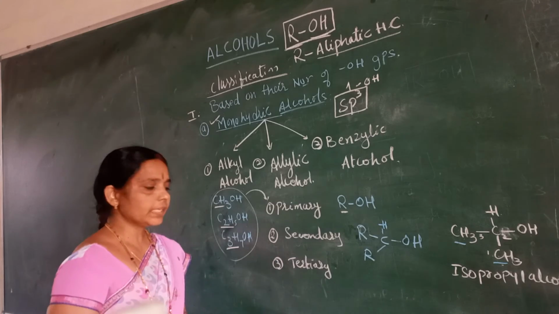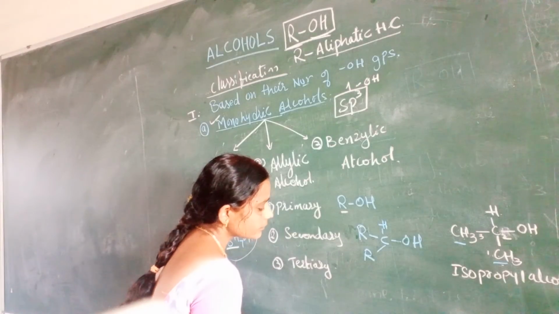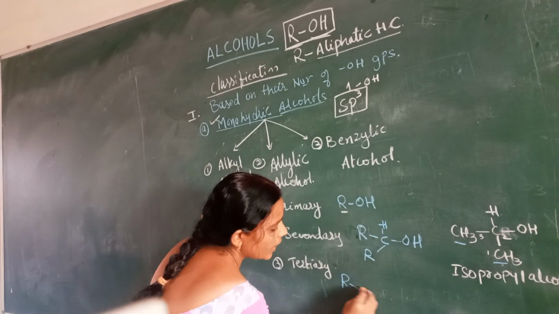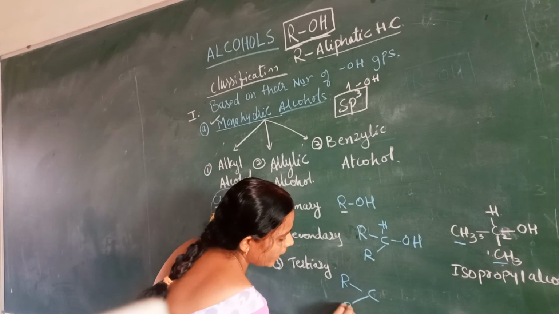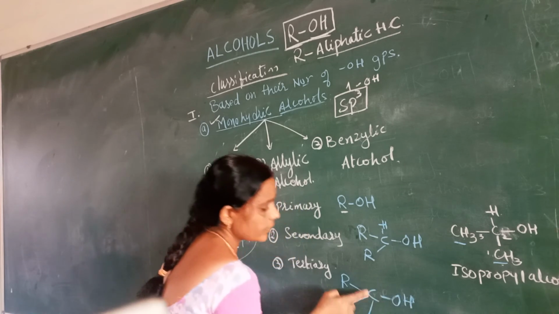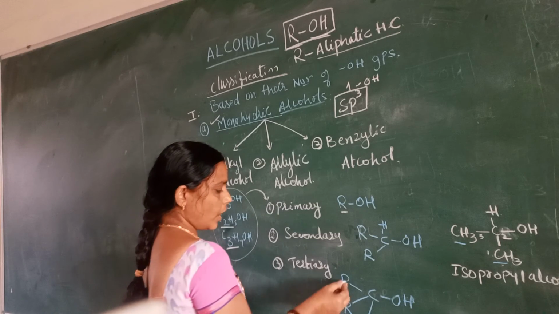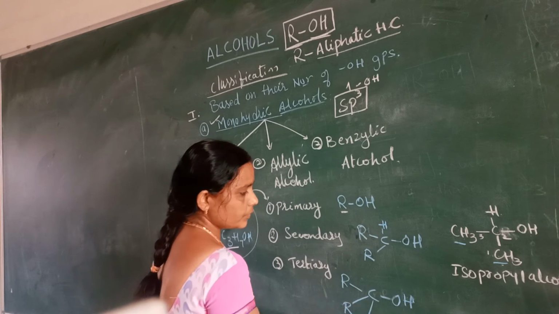Now coming to the tertiary. Tertiary includes 3 R groups attached to the single carbon atom. That's what is called tertiary. Are there any hydrogen atoms? No question of hydrogen atoms in this case. So 3 R groups are there.